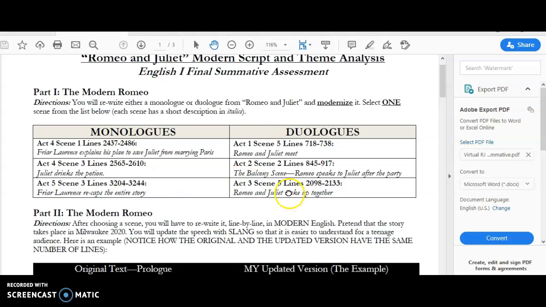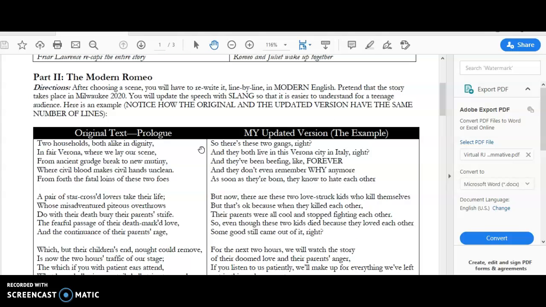And then Act 3, Scene 5 is when Romeo and Juliet wake up together after they spent their first night in marital bliss. So you pick one of these 6 scenes and you rewrite it in your own words as if it was in Milwaukee 2020. So that means that you're going to be using slang. You can swear a little. It's up to you.